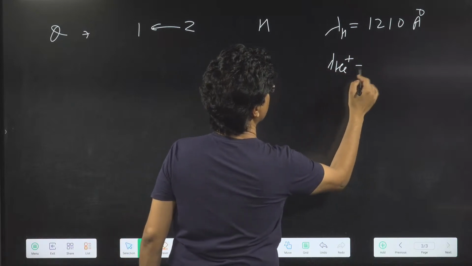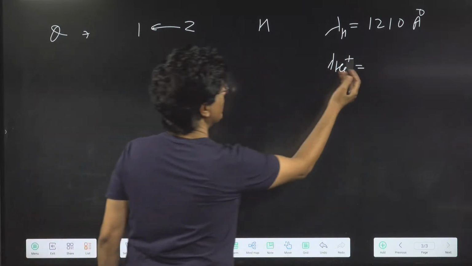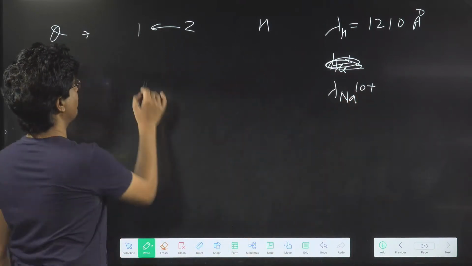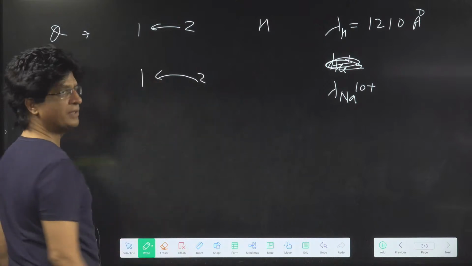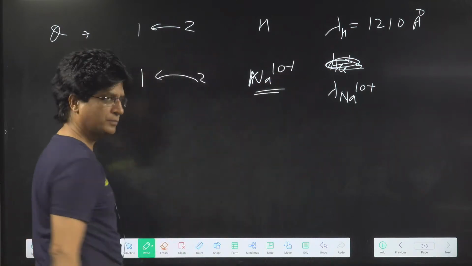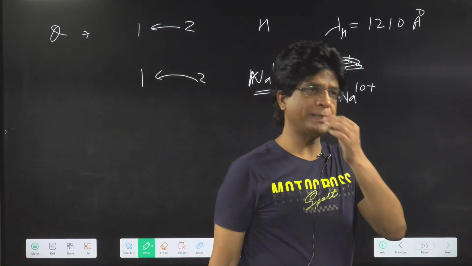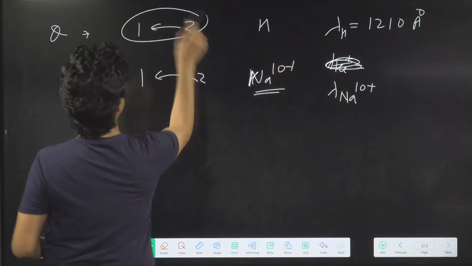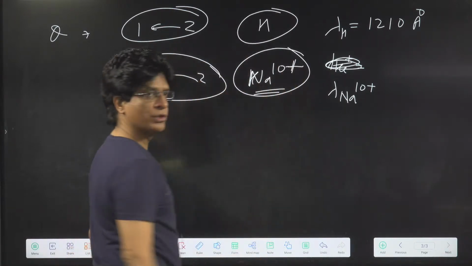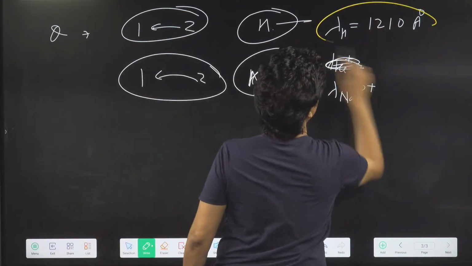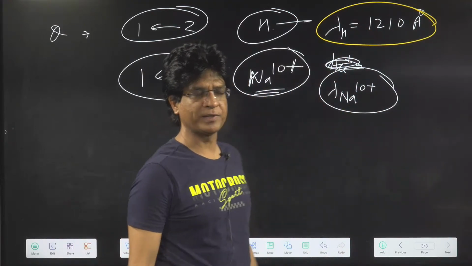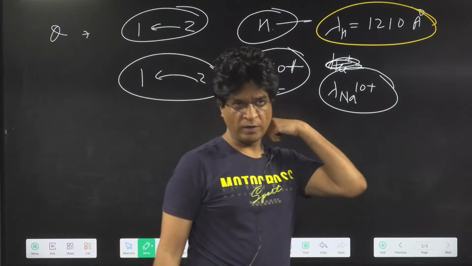If the wavelength of the first line of the Lyman series in hydrogen atom is 1210 angstrom, find the lambda of the photon emitted in the first Lyman series of sodium 10 plus. When the electron is going from 2 to 1, first in hydrogen, then in sodium 10 plus, over here the lambda of the photon is 1210. What will be lambda of the photon in sodium 10 plus? Come on, solve it, be quick.